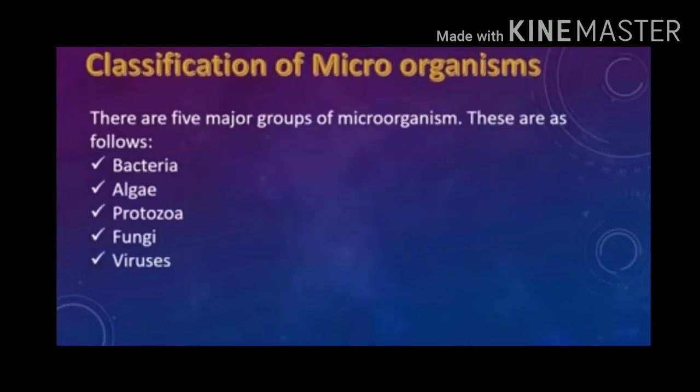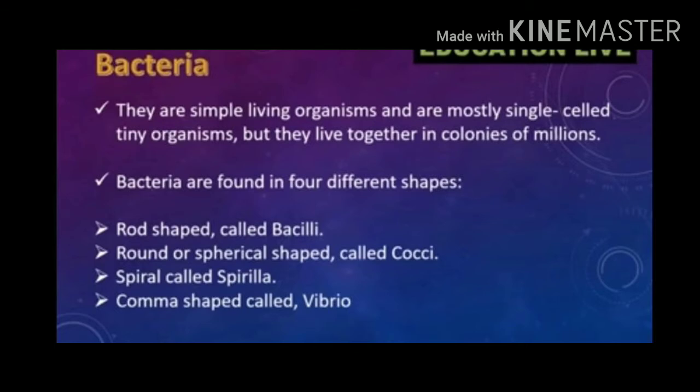Now I will discuss classification of microorganisms. There are 5 major groups of microorganisms. These are as follows: bacteria, algae, protozoa, fungi, viruses. These are the 5 major groups in which microorganisms are classified. So students, to continue this topic, I will discuss these groups one by one with their characteristics in detail. Firstly, I will discuss the group bacteria.